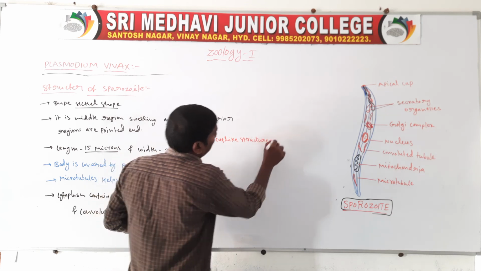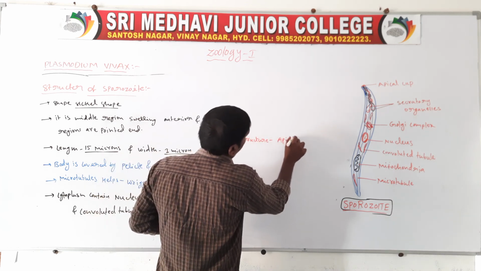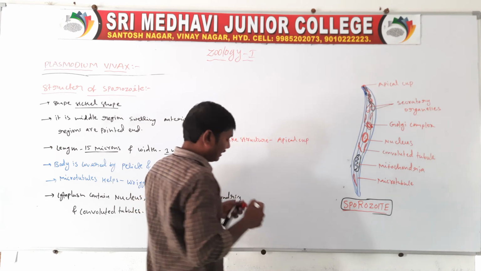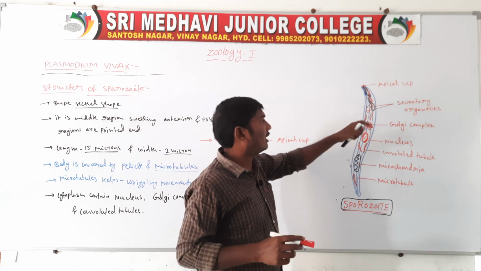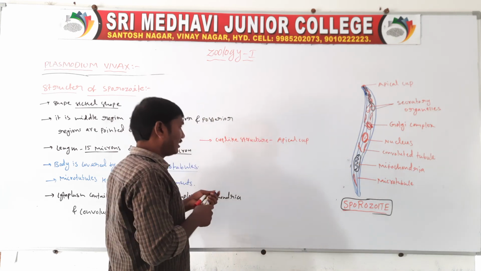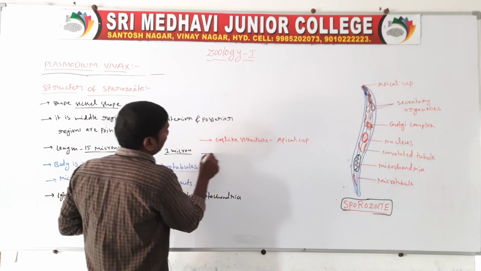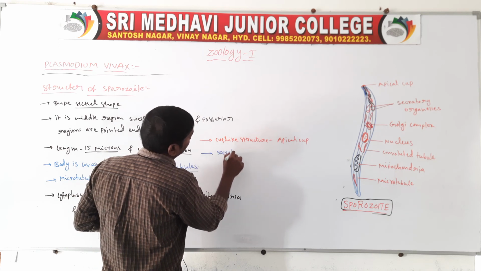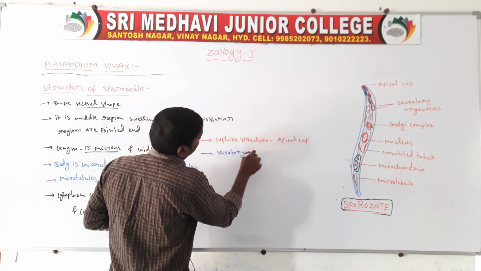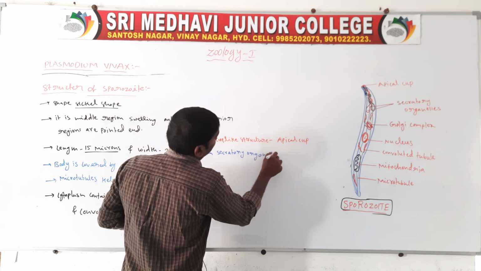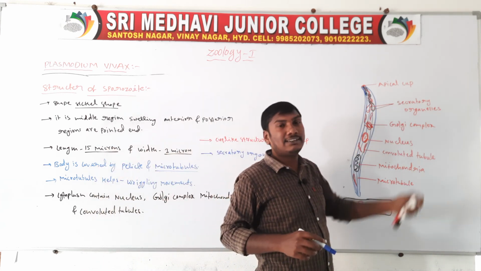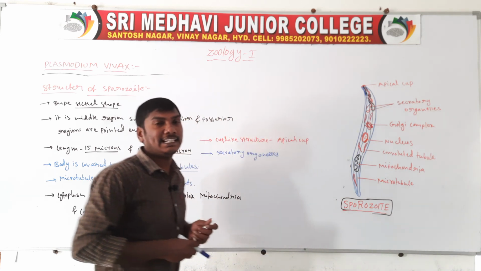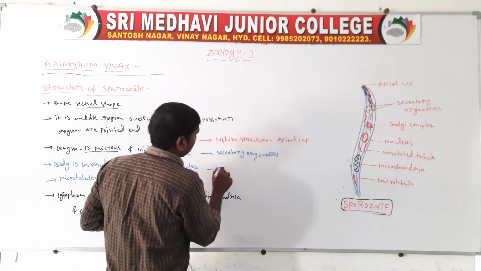In this apical cup, two gland-like secretory organelles open. These two organelles release cytolytic enzymes.